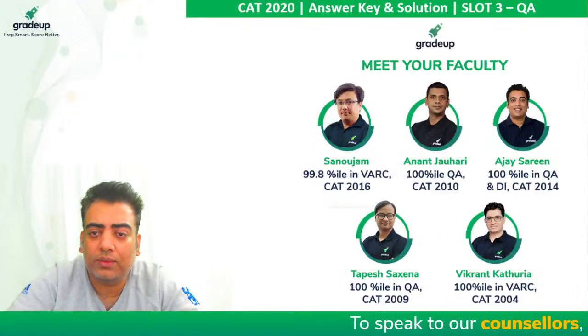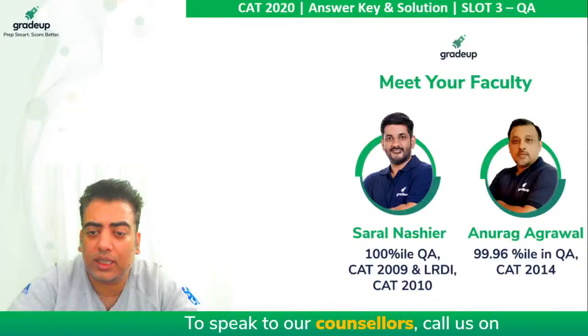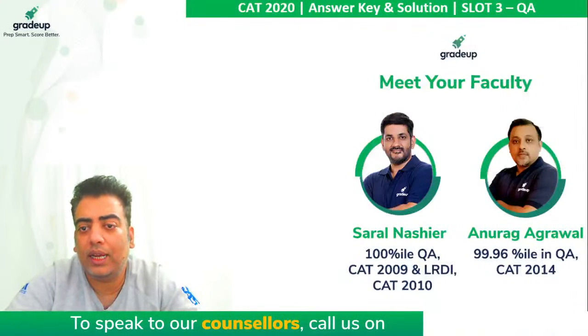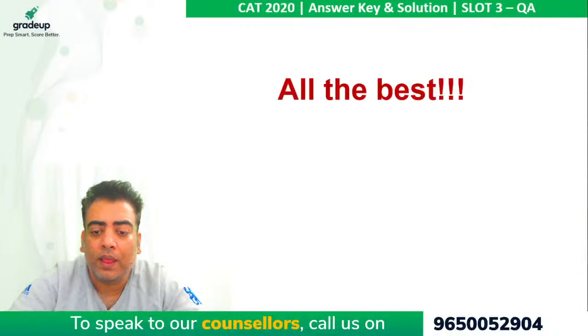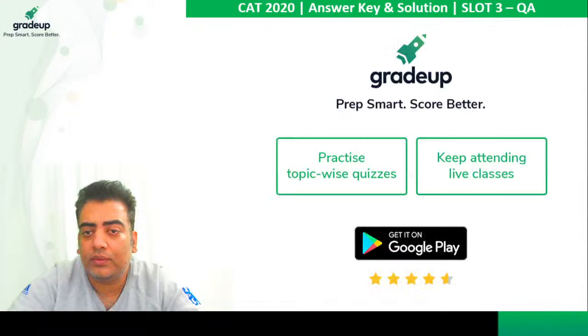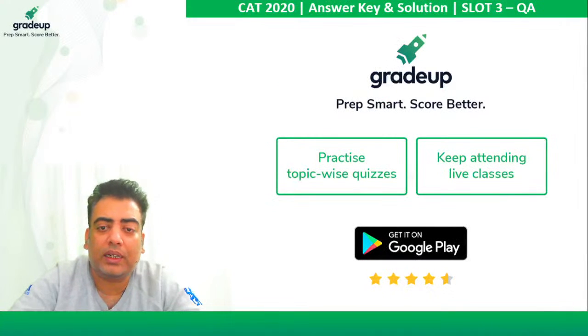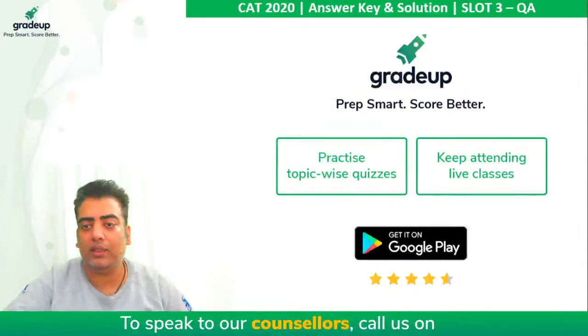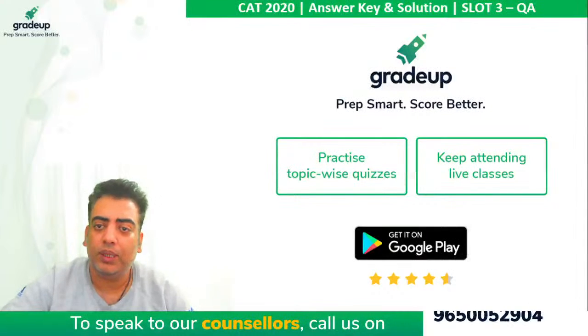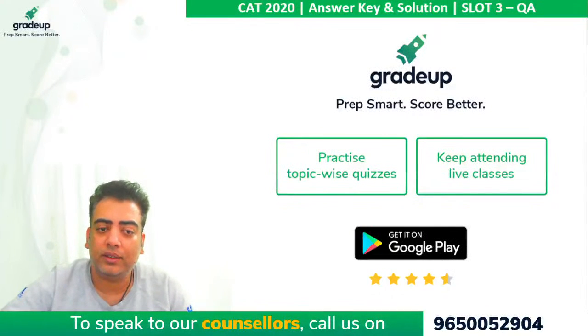We have 100 percentilers in all three sections: quant, LRDI, as well as verbal ability and RC. We wish each one of you the very best. Please keep practicing topic-wise quizzes and keep attending live classes. If any student has any doubt or specific query, please let me know so that I can answer it.